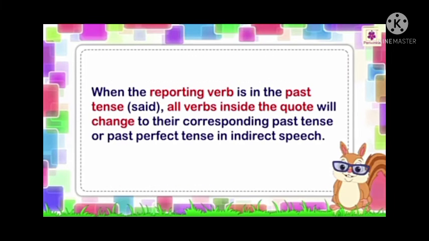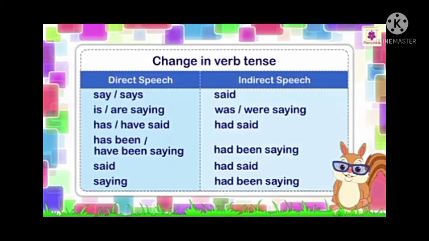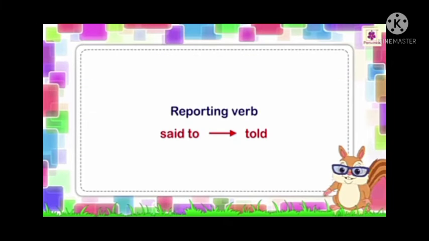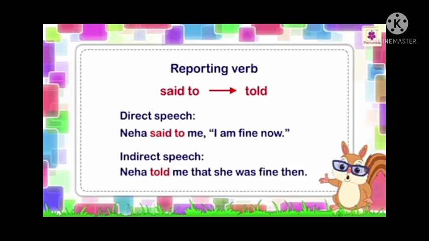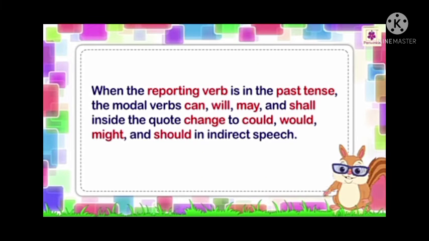When the reporting verb is in the past tense, like said, all verbs inside the quote will change to their corresponding past tense or past perfect tense in indirect speech. See the change in verb tense in the table. The reporting verb said to is changed into told. See the example: Neha said to me, "I am fine now." Neha told me that she was fine then.